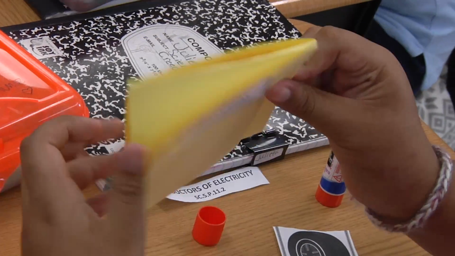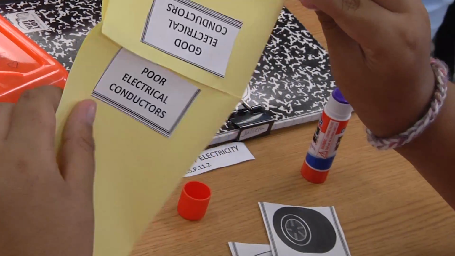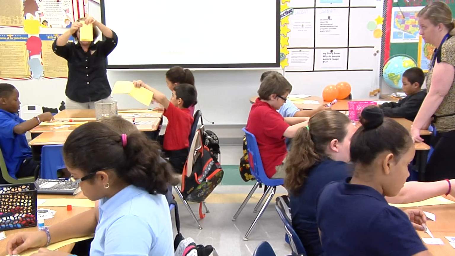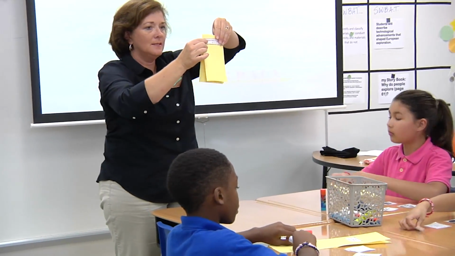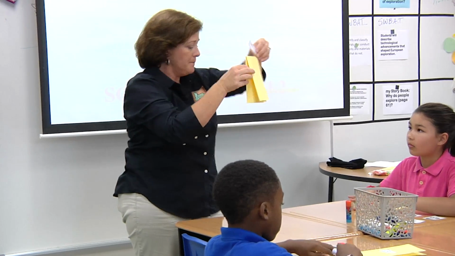Your title, watch this. We're going to bend it back down like this. You're going to put the title right here, because they'll have room for notes if we need to, okay?